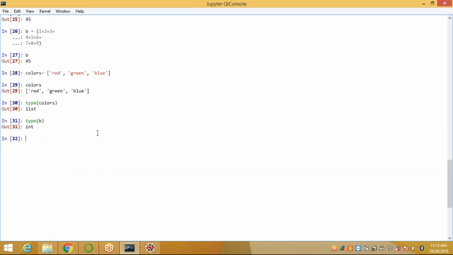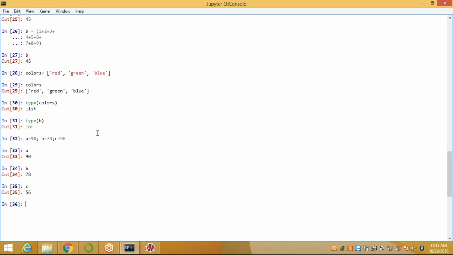Next, I want to define a equal to 90 semicolon, b equal to 78 semicolon, c equal to 56. This is also a multi-line statement. When I call a, it displays the answer, when I call b, it displays the answer, when I call c, it displays the answer. This is also one of the multi-line statements.